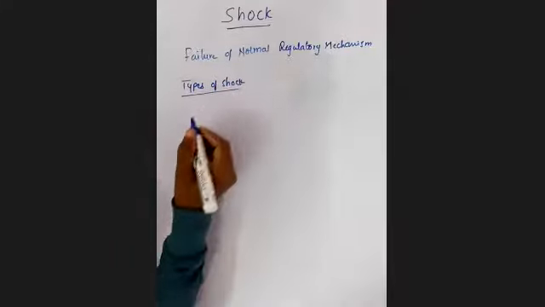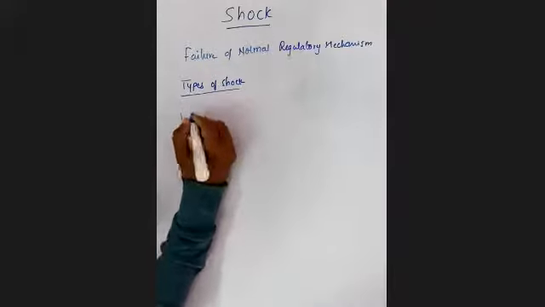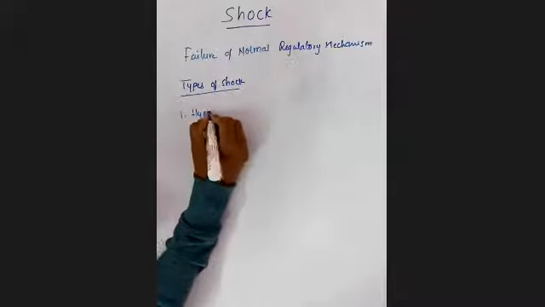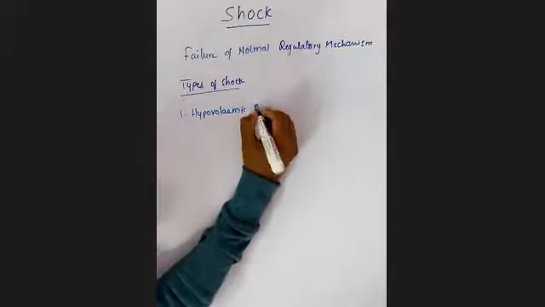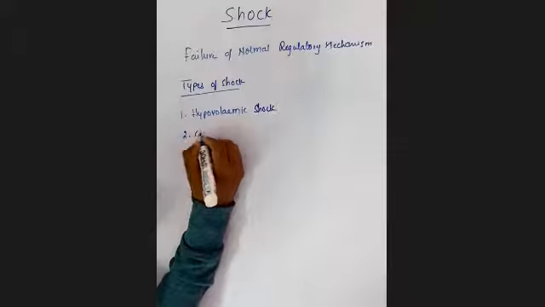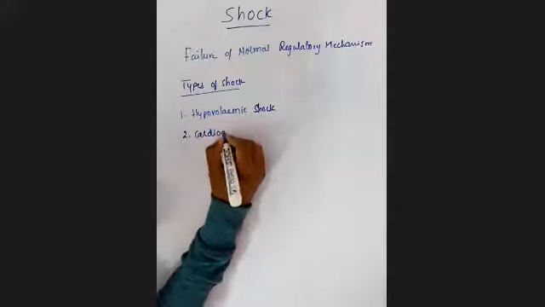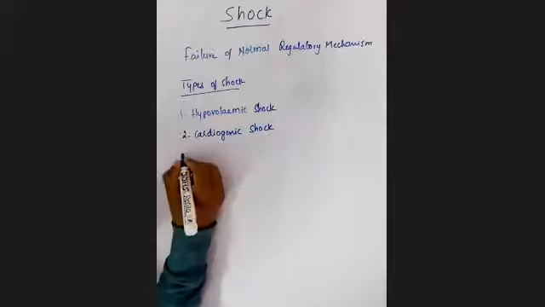We'll see one by one what the different types of shock are. The first one is hypovolemic shock. The second one is cardiogenic shock.